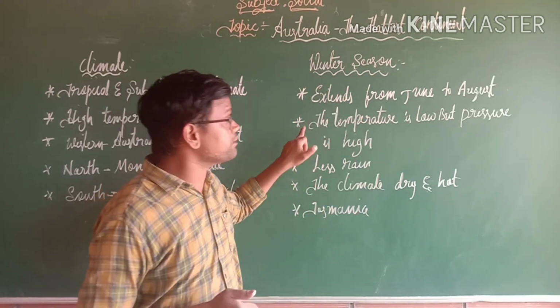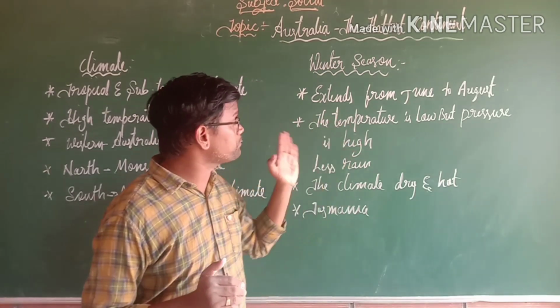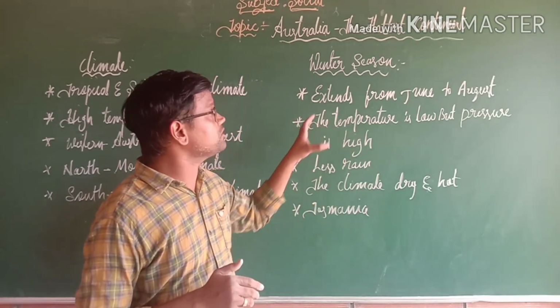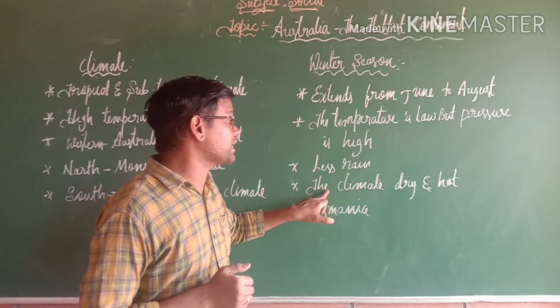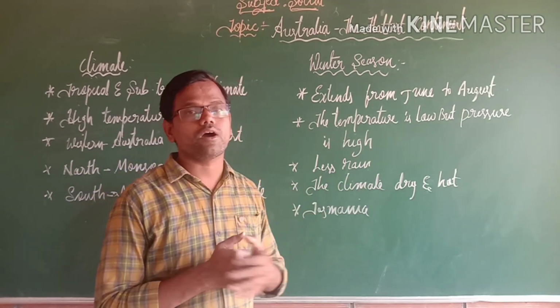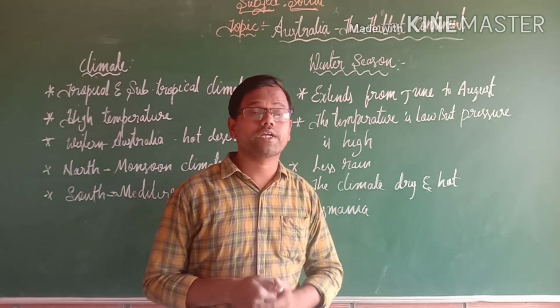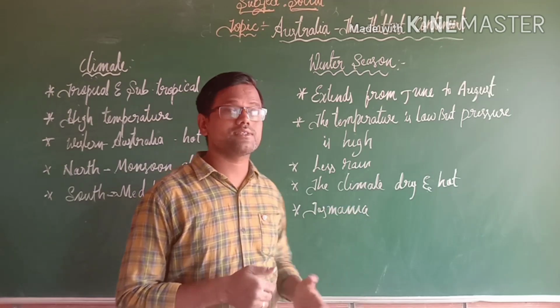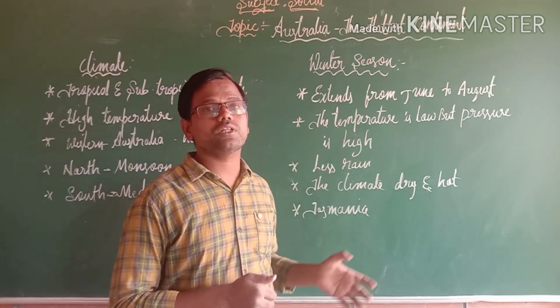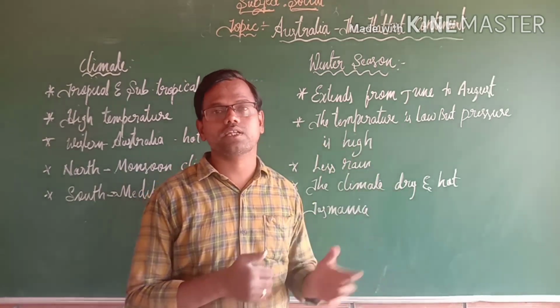And here the temperature is low but the pressure is high. Here in the winter season we can see very less rain, but the climate is dry and hot. But Tasmania is very different compared to this, because as you know, Tasmania is an island. So this is about the winter season of Australia continent.